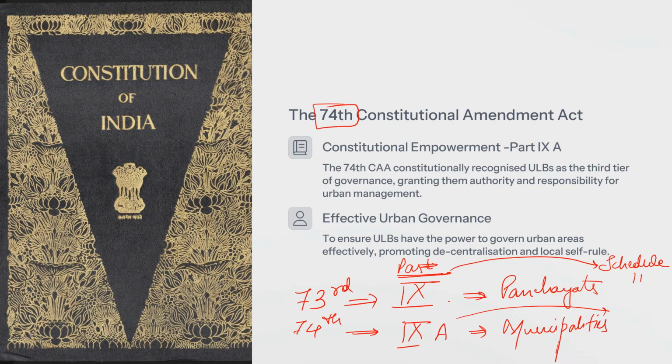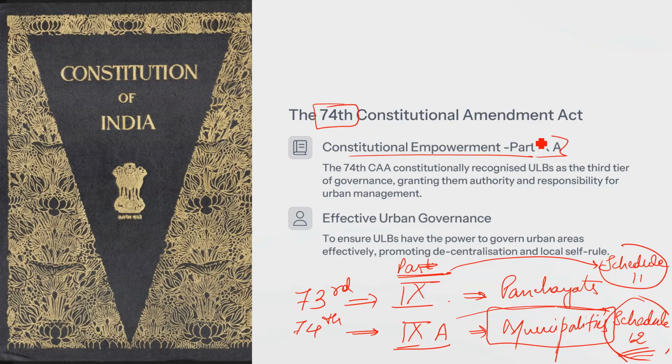For municipalities, the powers or functions are referred to in Schedule 12. So for panchayats, Part 9 and Schedule 11 were added, and for municipalities, urban local bodies, Part 9A and Schedule 12 were added. So constitutional empowerment was done under Part 9A.